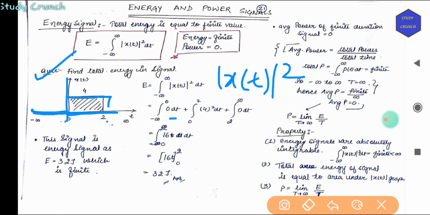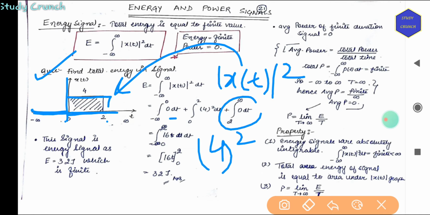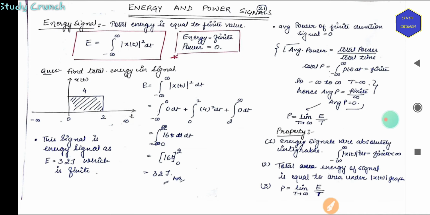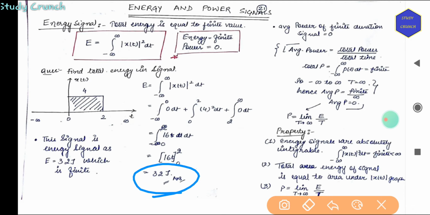So here the value of x(t) is 4, so 4 square. Now the answer comes out to be 32 joules. So this is the energy signal which is having energy equal to 32 joules.